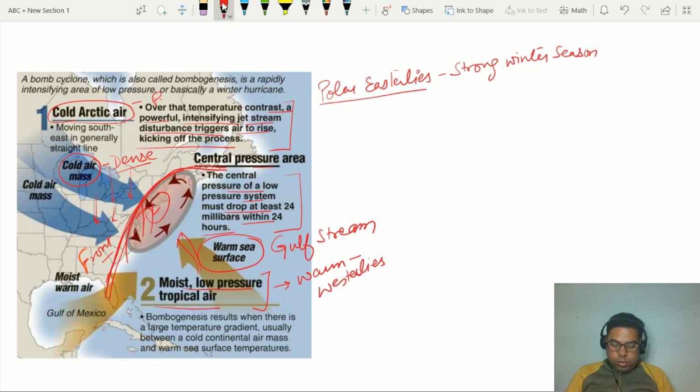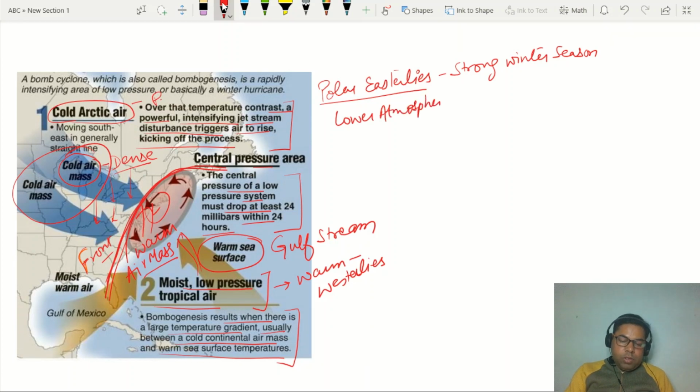So bombogenesis results when there is a large temperature gradient, usually between cold continental air mass and warm sea surface temperature, right? So this is warm air mass. So this is the frontogenesis, and the whole situation is developing over the lower atmosphere.